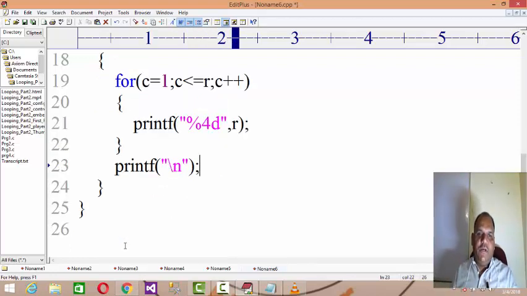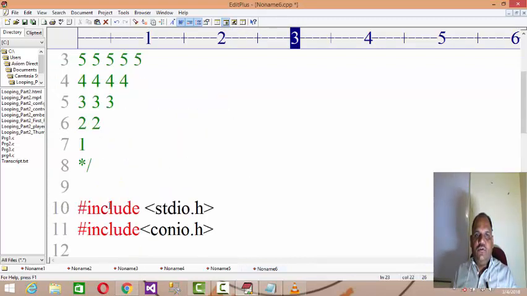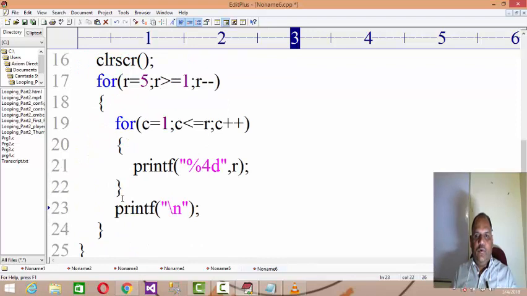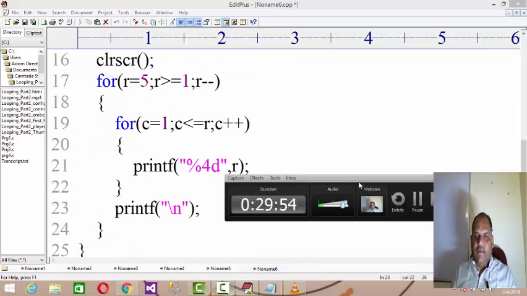By making some adjustments in the row and column coordinates, I can easily generate patterns like this, right? Hope you got it this time. Okay, this is about the pattern generations. Thank you.